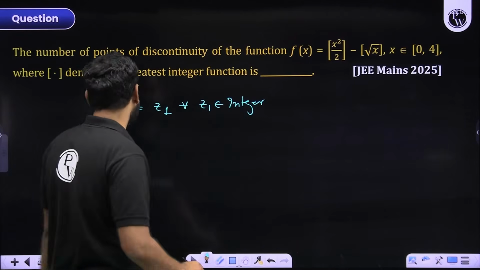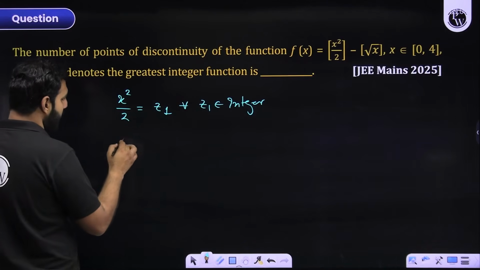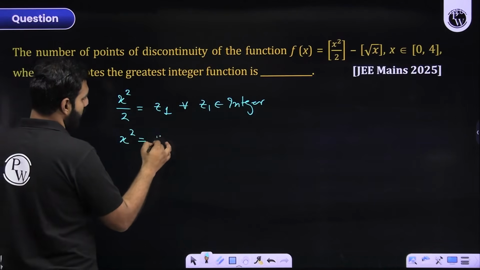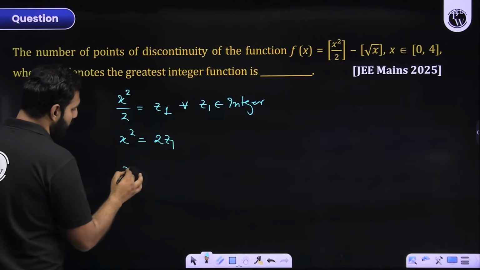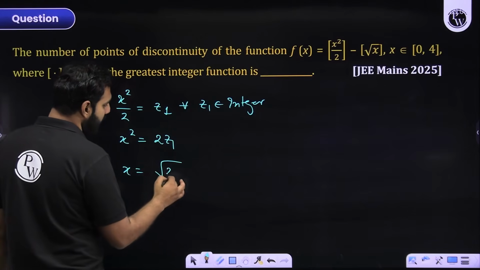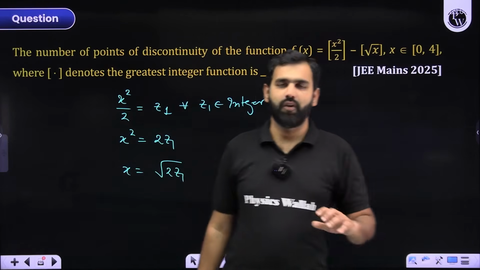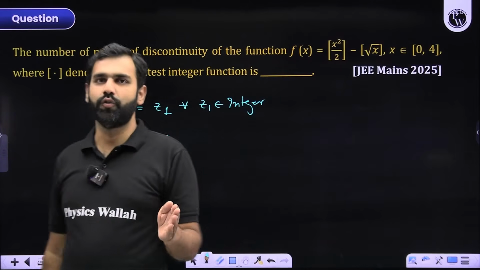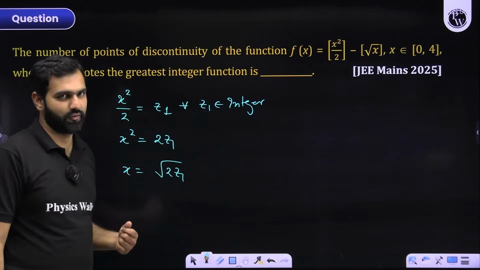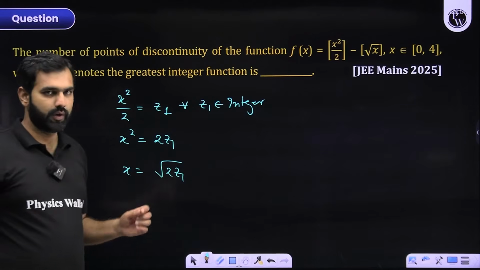Now, if x square by 2 is z1, can you say something about x square? You'll say x square will be 2z1 and x will be plus minus under root 2 times z1. But I need not put a plus minus sign, because we need to check the values of x which are between 0 to 4. So I need not take the negative values of x. I hope you're realizing it here. So I'll keep it as under root 2 times z1.